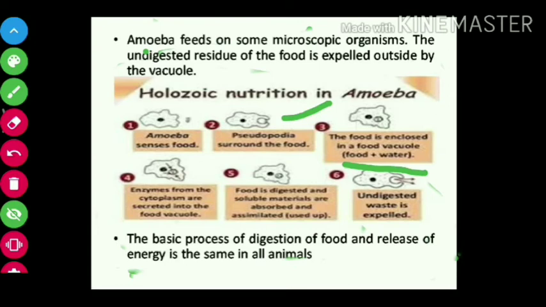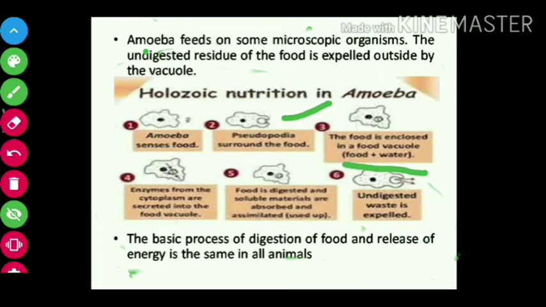Next, the enzymes. Cytoplasm has enzymes. Those enzymes from the cytoplasm are secreted into the food vacuole. These enzymes help in digestion, breaking down the complex food material into simple food material. Then soluble materials are absorbed and assimilated. Absorbed means absorbed by the cytoplasm, and that is used by the cell, that is assimilated.